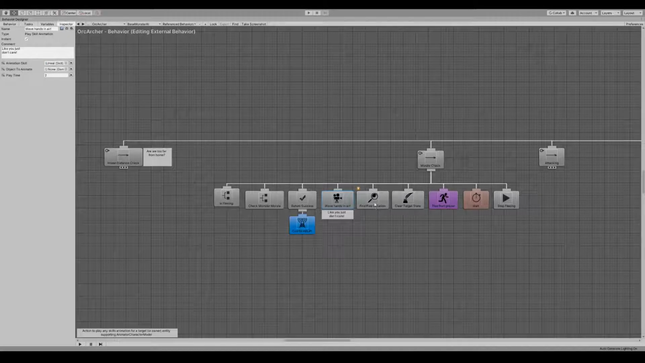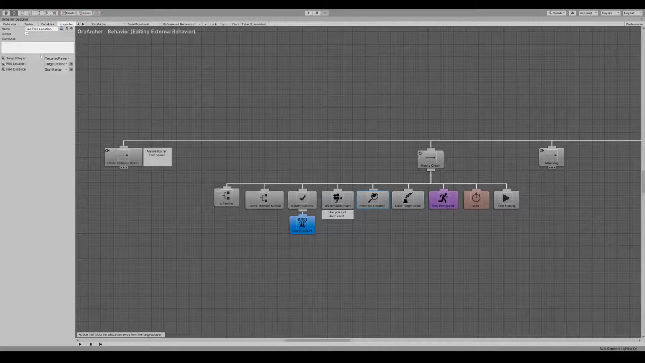And then a play time. We have a find flee location, which is another new action. Based on the targeted player, it finds a location to flee to directly away from that target. Player or anything else can be put into there, and it returns it into the target destination. In this case, I'm using sight range to determine how far to flee, but you could flee anywhere you want. Flee to a certain distance, 5, 10, whatever you want to do.